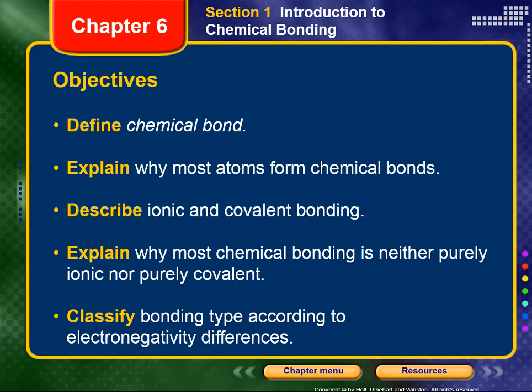At this point, you should be able to define chemical bond, explain why most atoms form chemical bonds, describe ionic and covalent bonding, explain why most chemical bonding is neither purely ionic nor purely covalent, and classify bonding type according to electronegativity differences.